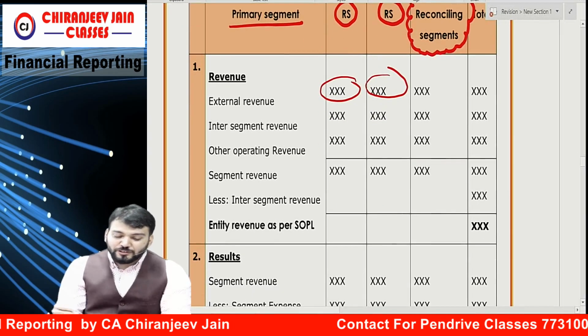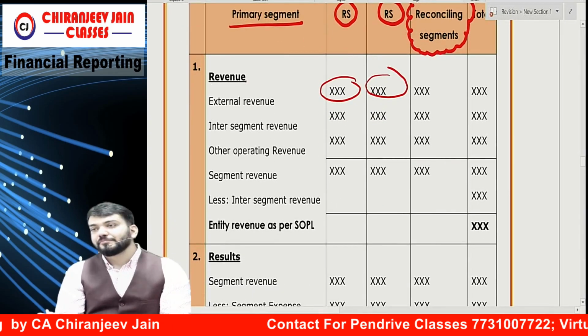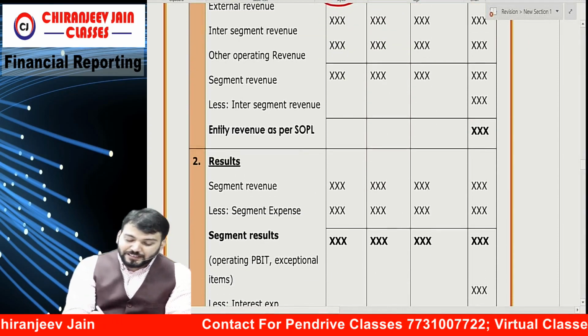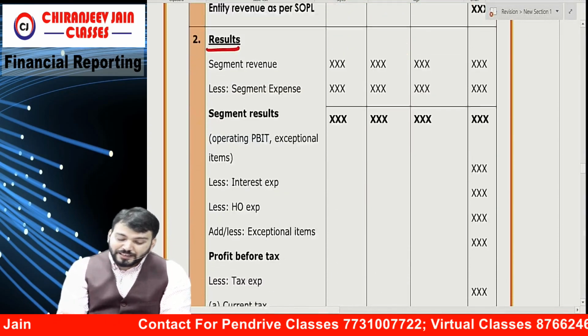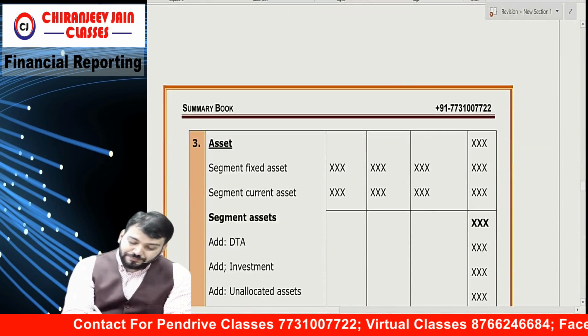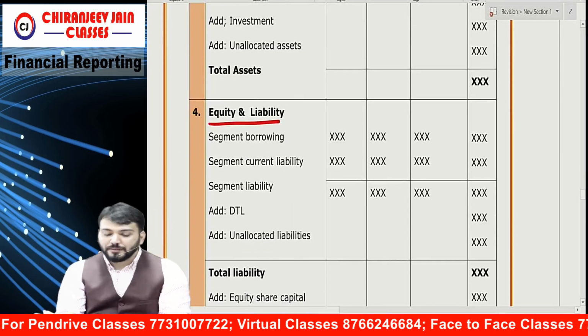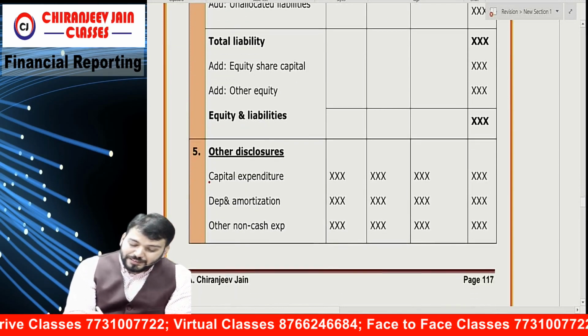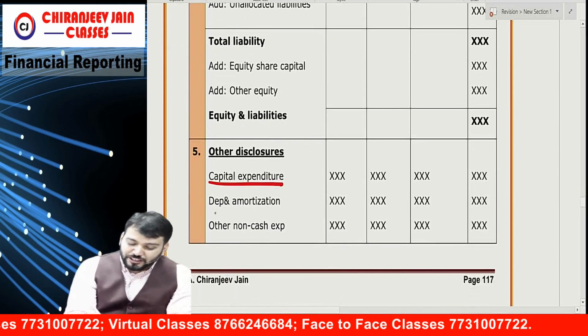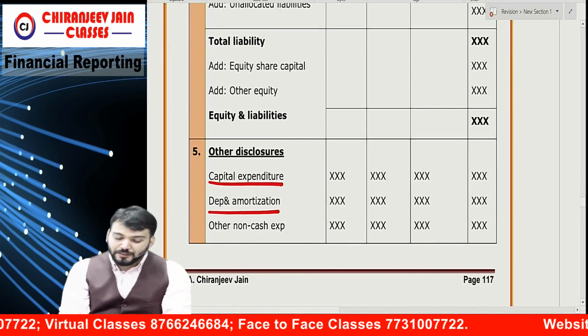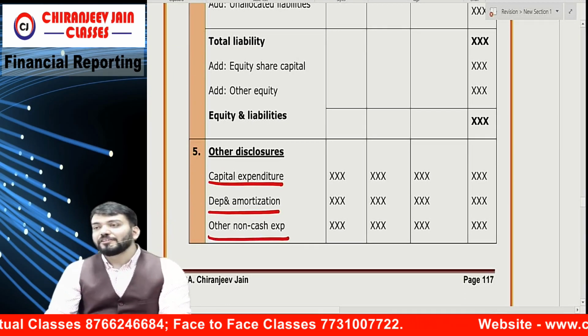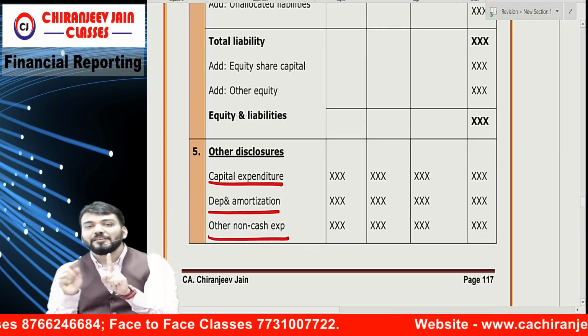Now, what are the disclosures? First is revenue. Second is result. Third is asset. Fourth is liability. Fifth is capital expenditure. Sixth is depreciation and amortization. Seventh is other non-cash expense. How many items of information? 7.